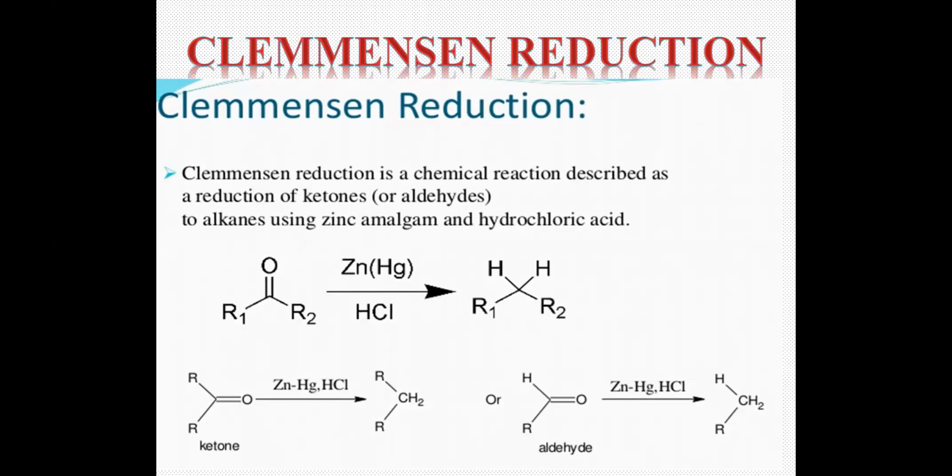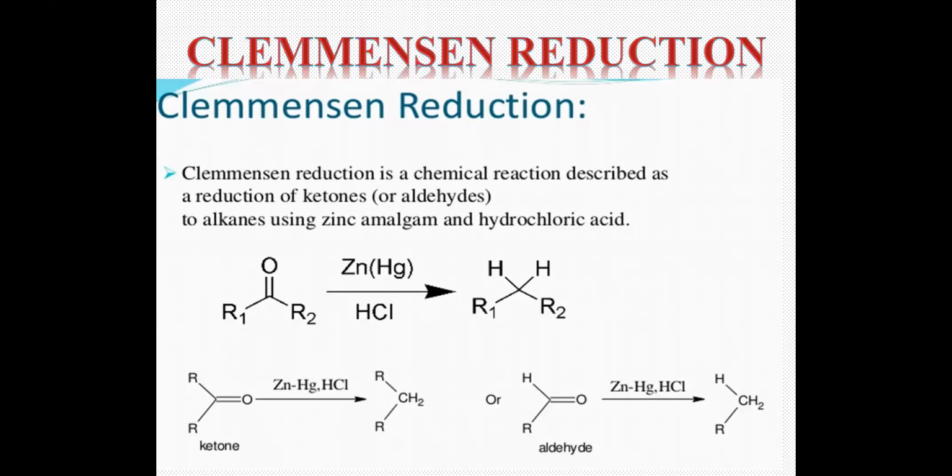So what is this basic reaction? Clemmensen reduction is nothing but conversion of your carbonyl group to your methylene group. That is reduction of your aldehydes and ketones to the corresponding alkanes using zinc amalgam in acidic medium. So very much important: if you don't write acidic medium, you will not get it.